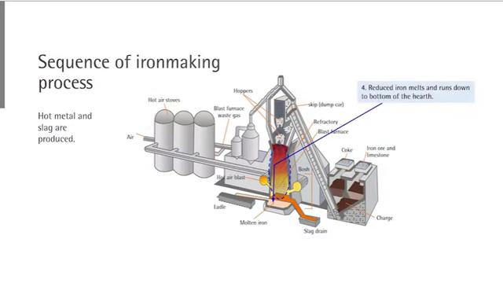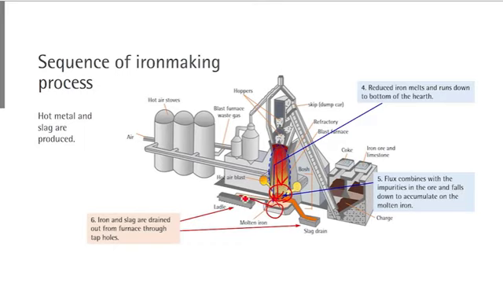Reduced iron ore melts by dissolving carbon from coke, and it falls down to the bottom of this blast furnace called the hearth. At the same time, the ash and gangue materials combine with the flux added to the system, and this also absorbs impurities and they form slag. Slag is also falling down to the bottom of this vessel. The density of slag is lower than the density of hot metal, so slag stays over hot metal. Then the hot metal is tapped and slag is also drained out.